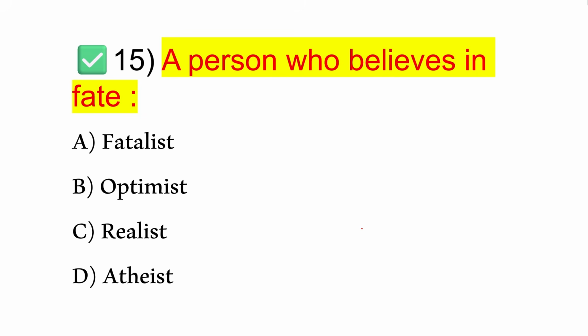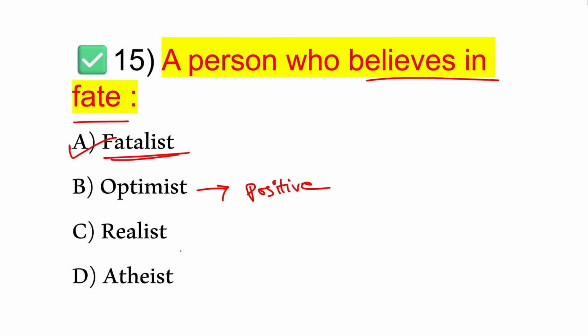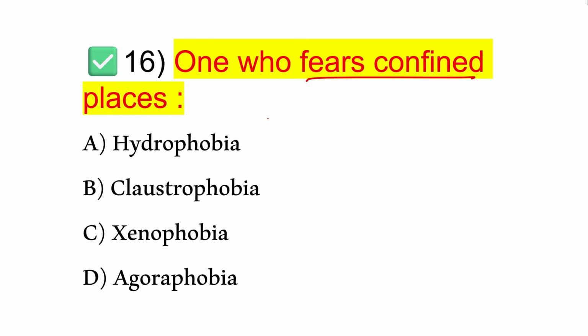Next, a person who believes in fate. That is option A, fatalist. So a fatalist is a person who always believes in fate. Okay, so what is optimist? So an optimist believes in the positive outcomes. Positive sides. And what is atheist? So an atheist is a person who does not believe in God. That is called atheist.